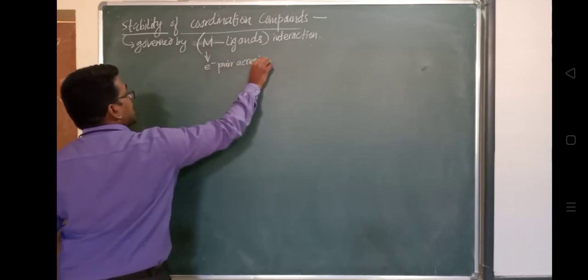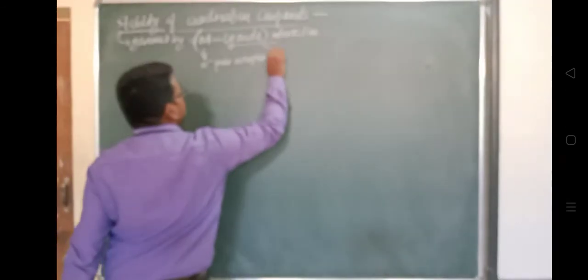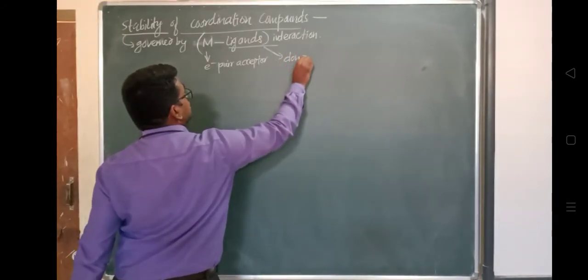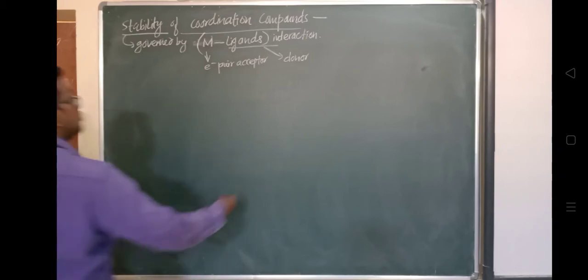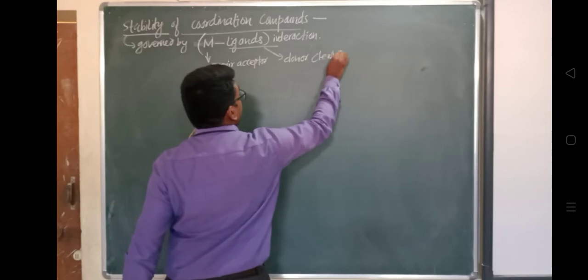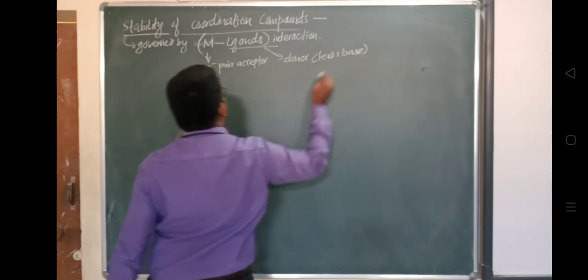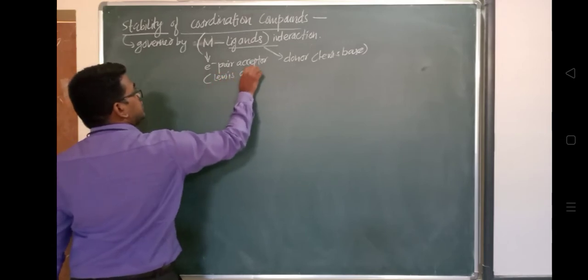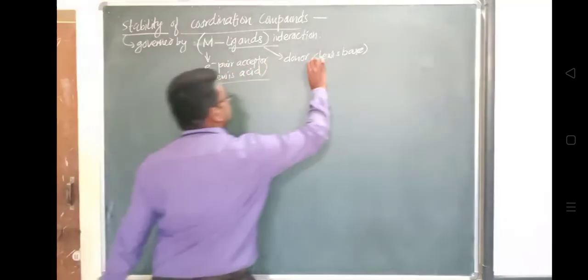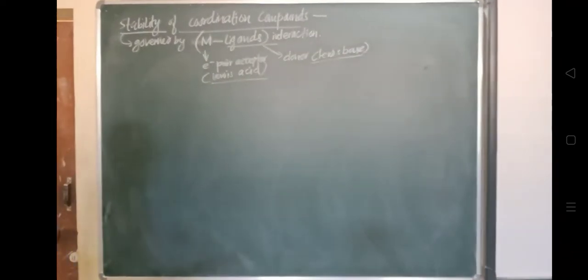It accepts. And what does the ligand do? The ligand is a donor, which is donating an electron pair. So the metal-ligand interaction can be realized as a Lewis acid and Lewis base interaction. The donor is the Lewis base, and the one accepting electrons is the Lewis acid. So the interaction is between a Lewis base and a Lewis acid.